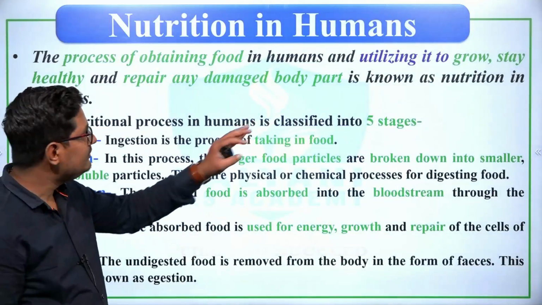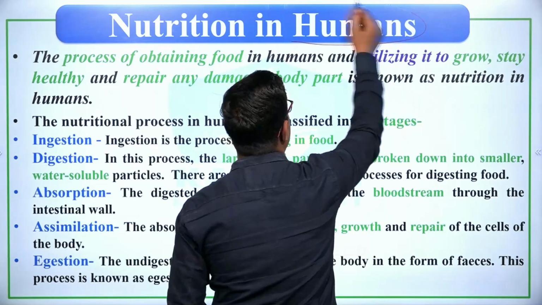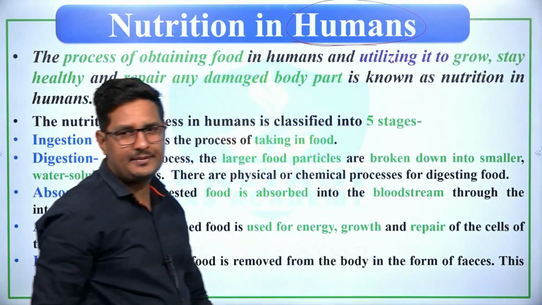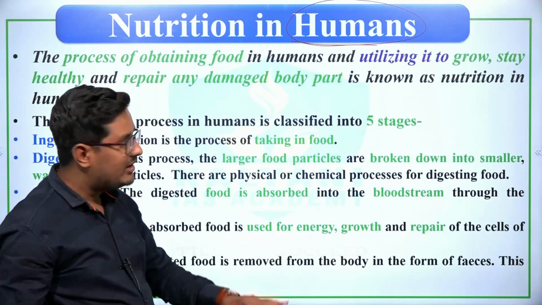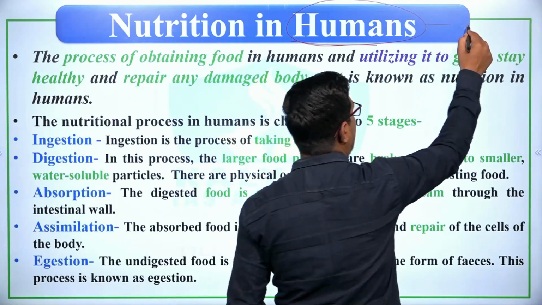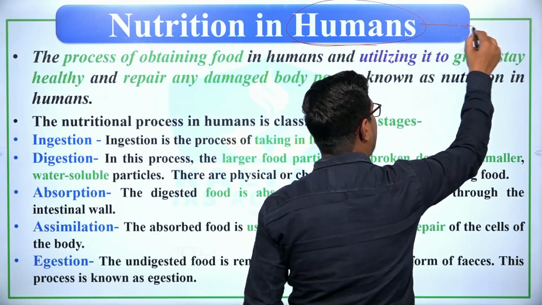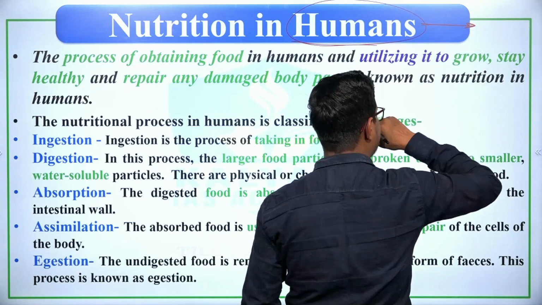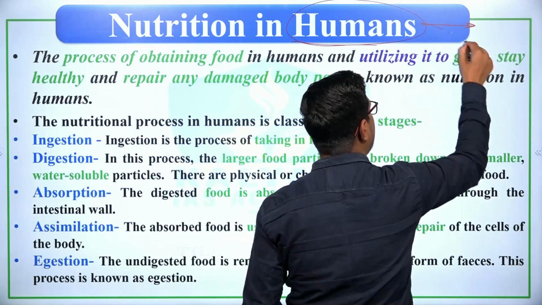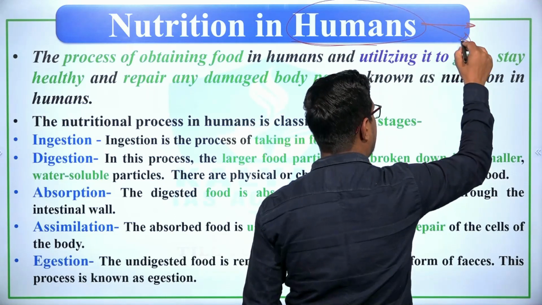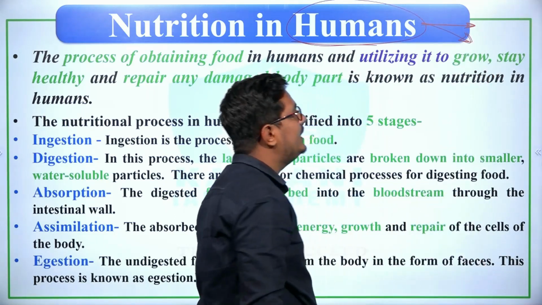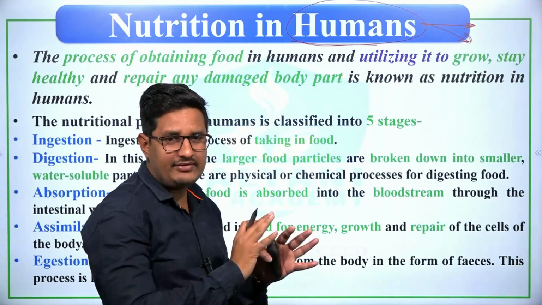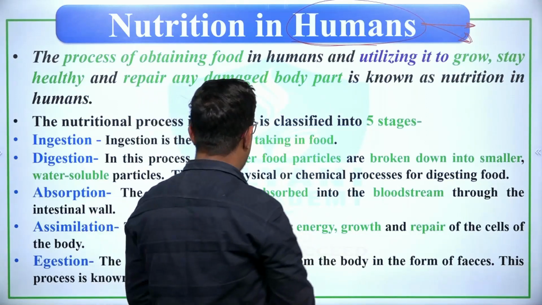Clear? Now nutrition in humans. We have studied this topic in detail, right, because human is heterotrophic. The heterotrophic nutrition is found in humans and human is holozoic, right. Therefore there are 5 stages of nutrition in humans.